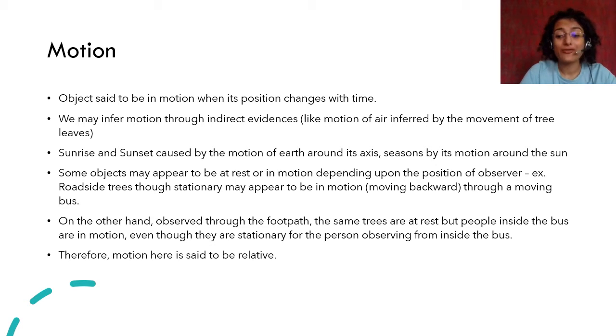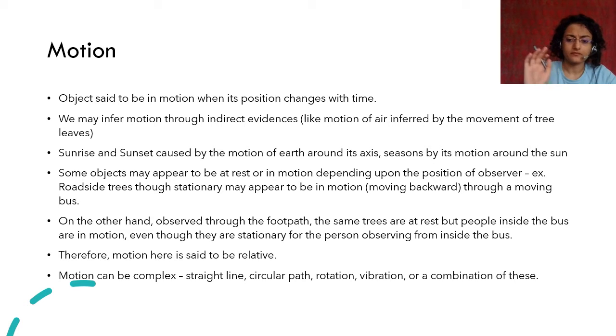But when you see from outside, when people are standing outside and they see you, then they will see that the train is moving and you are also moving along with that, right? Even though you are sitting down. So motion is said to be relative, and generally motion is controlled, right? But motion can also be uncontrolled, and uncontrolled motion can be very dangerous. For example, on a road, if there's a car that goes out of control, then it can hit something, or that can be very dangerous if motion is not controlled.